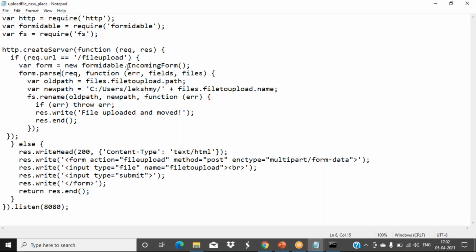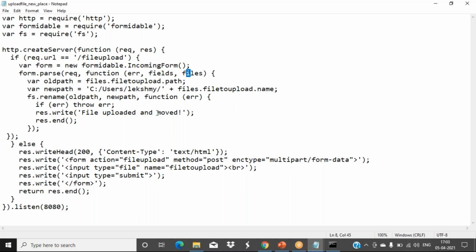Here we have access to that URL, request.url equal to /fileupload. That is nothing but your form action. Fileupload is the action name we have given. Then how to get the values from that? We used this incoming form, a Formidable type of object, and it is stored in this form variable. To get the values, we use the form.parse function, with the request and a function with error, fields and files.